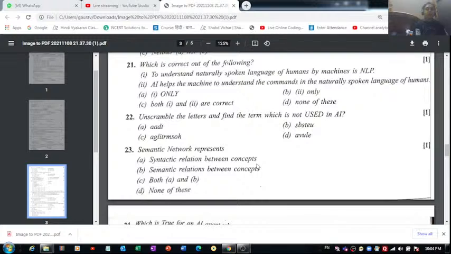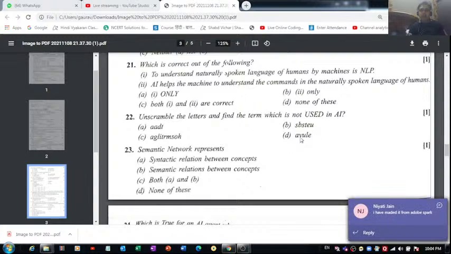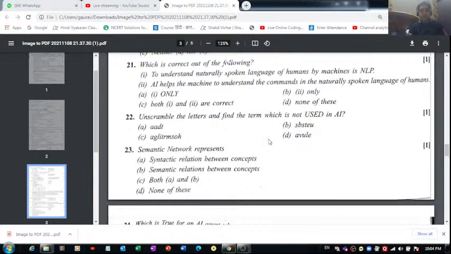Question number 22 is unscramble the letters and find the term which is not used in AI. Okay, we have to now unscramble these letters and find out the correct option, the thing which is not used in AI. So we have to find that out. I've given you the hint. Now you have to unscramble it, and you have to just tell me the correct answer if you can. So question number 22, unscramble this word and let me know what it is.